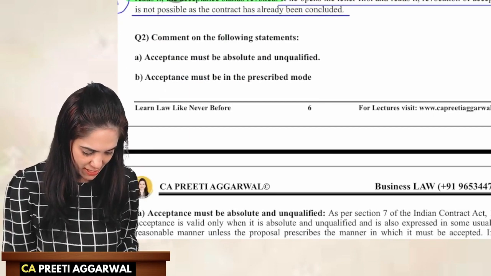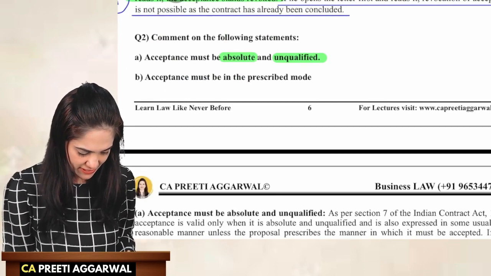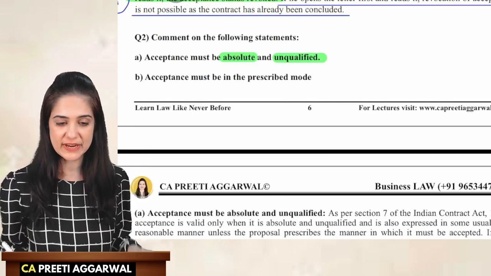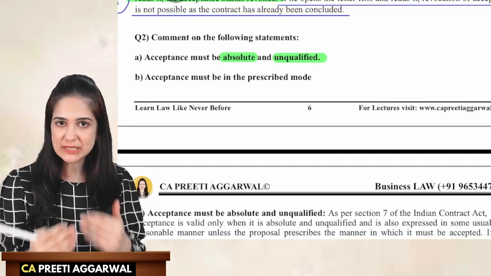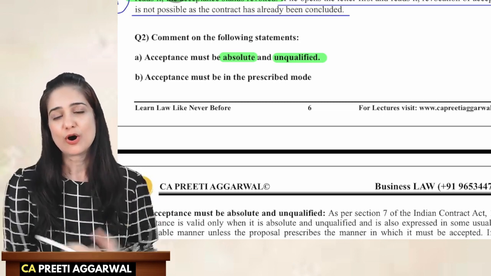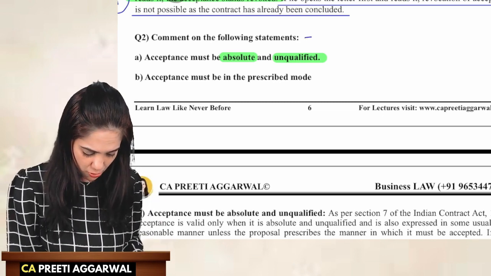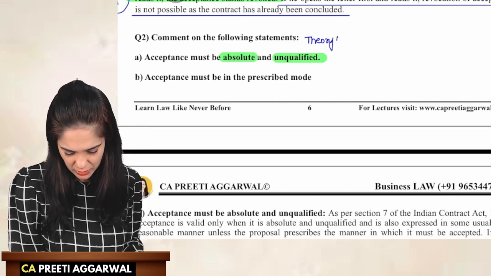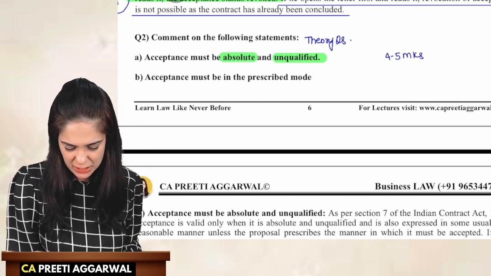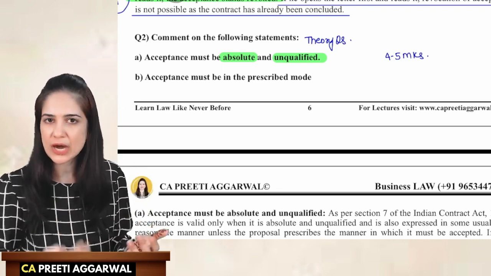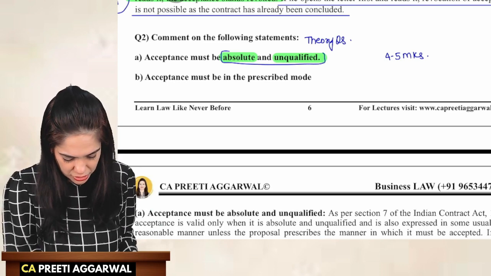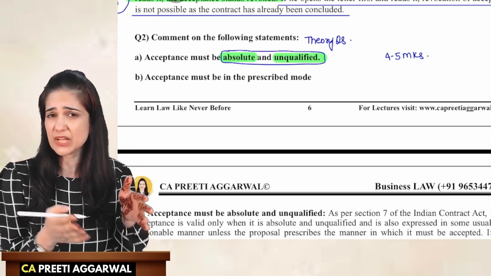Acceptance must be absolute and unqualified, absolute and unconditional. It should be unqualified. Acceptance should be as it is, offer must be accepted as it is. Acceptance must be a mirror image of offer. This is purely a theory question, and this will also be 99% asked for 4 to 5 marks. If it is asked for 4 marks, 2 marks for each, or 2.5 each if it is for 5 marks. Here you need to mention the theory properly while discussing the concept.